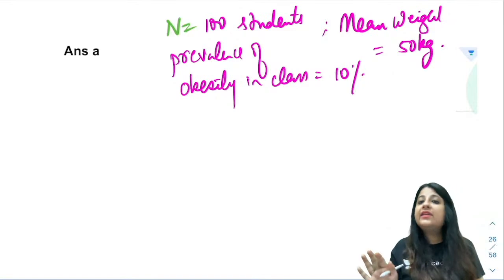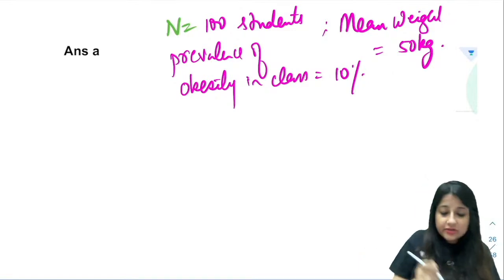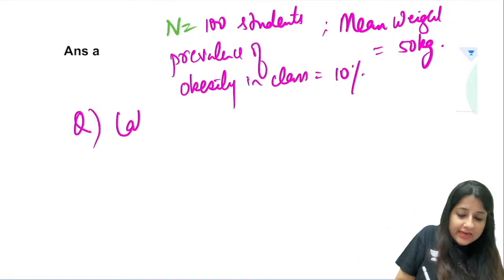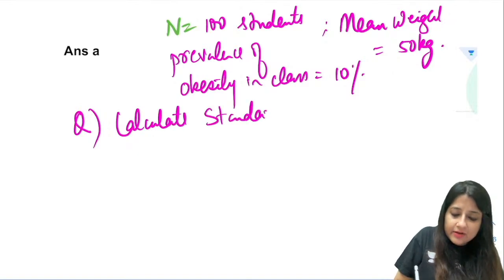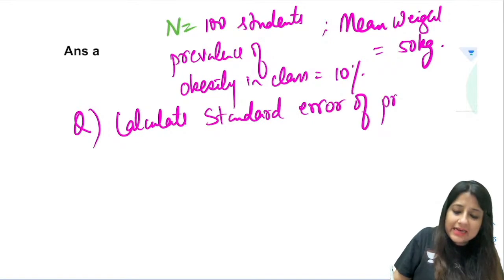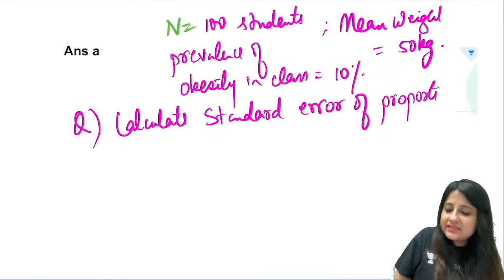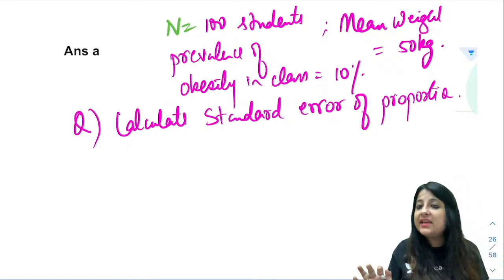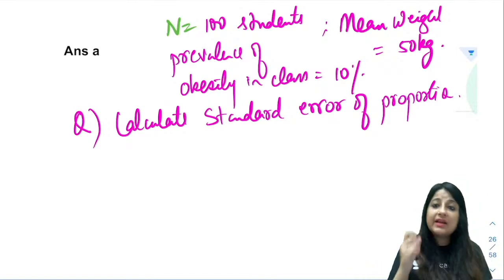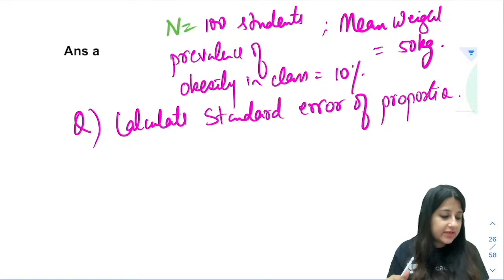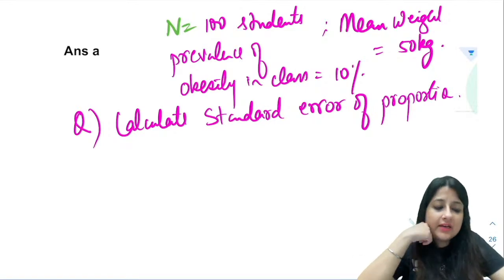I am not giving you standard deviation here. So what will I ask you to calculate? You have to calculate standard error of proportion. Because I have not given you the standard deviation, I will not say standard error of mean. I have given you prevalence of obesity. So what is the answer over here?